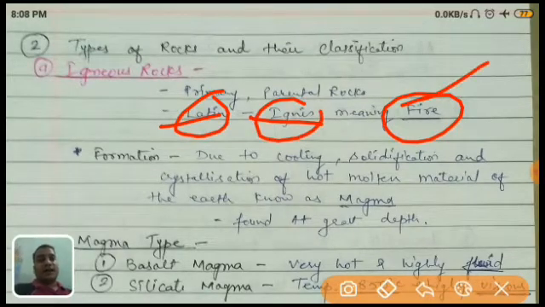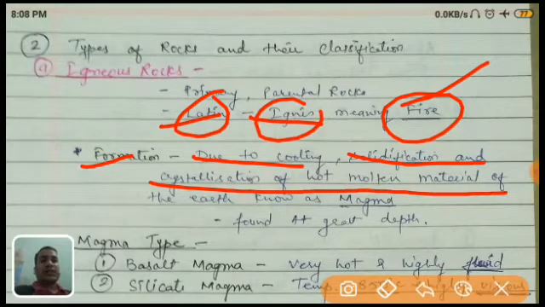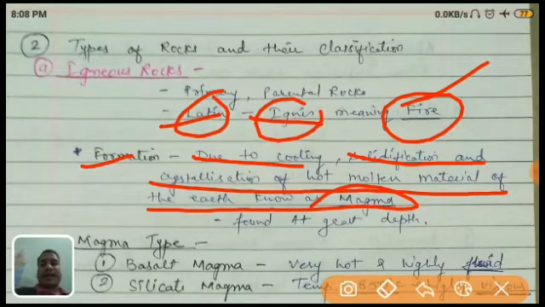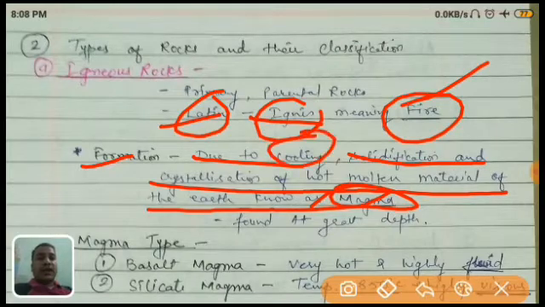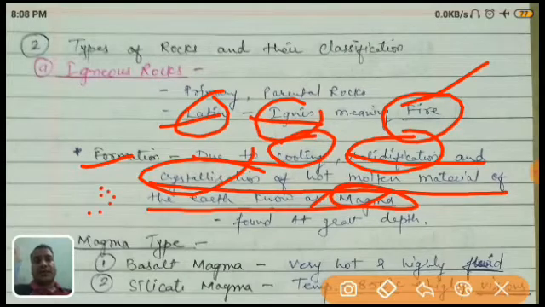It means fire. How does it form? It forms due to the cooling, solidification and crystallization of the hot molten material of the earth, known as magma. As I already told you, magma is the molten material. When this magma cools, solidifies, and crystallizes, crystalline means in crystal form. Like crystals of salt and sugar. Even in rocks, some rocks we can see the crystals clearly. So this is the process of forming igneous rock.